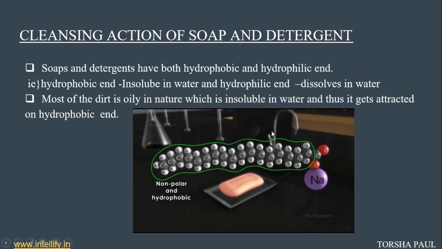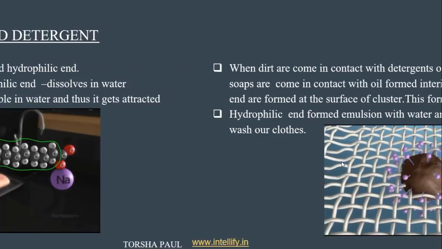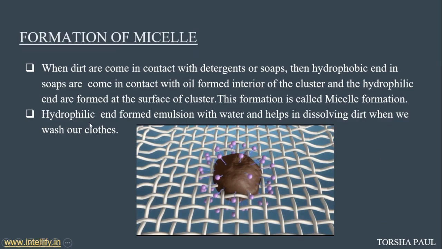Most of the dirt is oily in nature. We all know that oil is insoluble in water. So definitely this oily part is attracted to the hydrophobic, tail part. When dirt comes in contact with the detergent or soap, the hydrophobic tail part comes in contact with the oil, forming clusters.